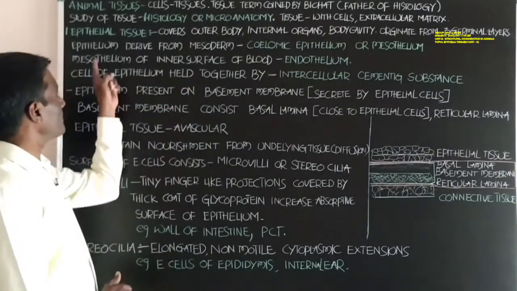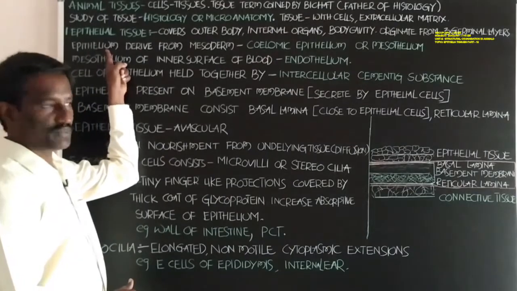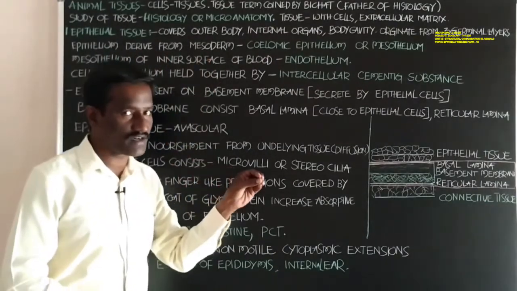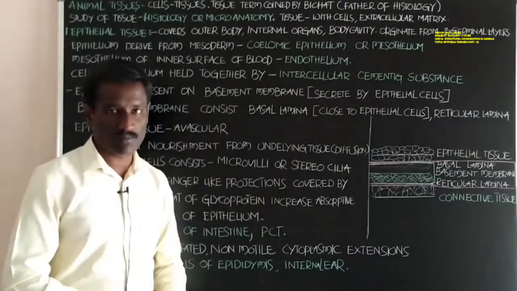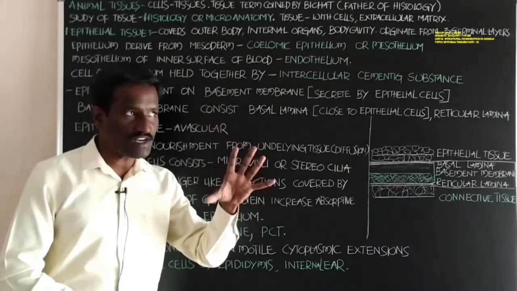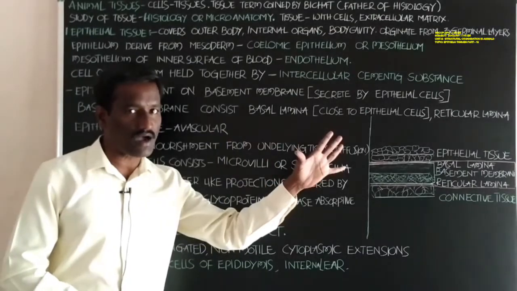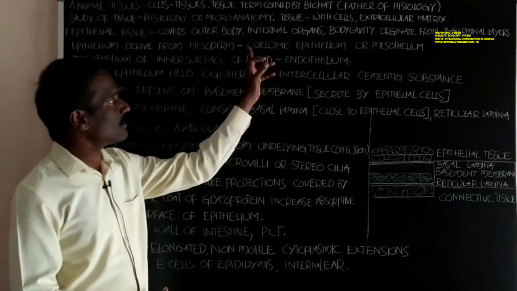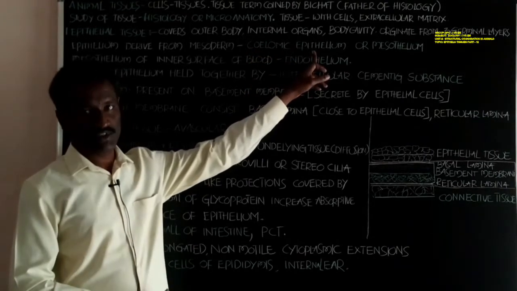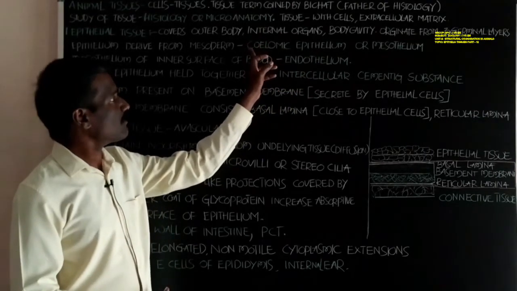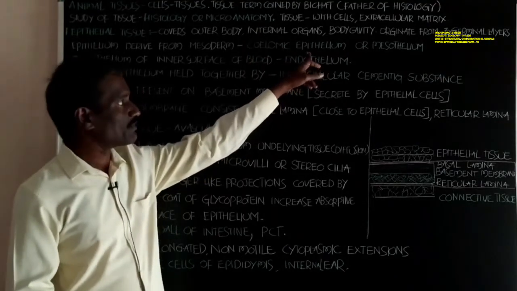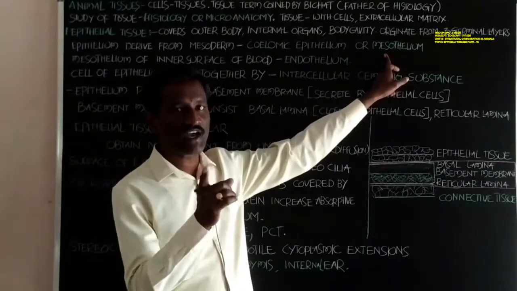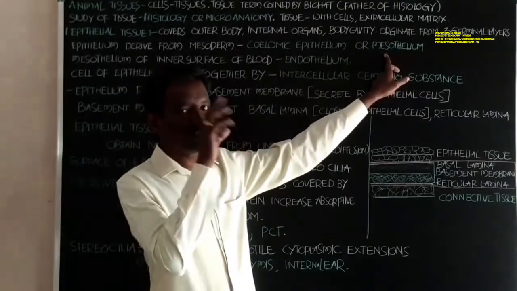Next, the epithelium derived from the mesoderm is called coelomic epithelium, not endothelium, students. It is also called mesothelium. Mesothelium is derived from the mesoderm.